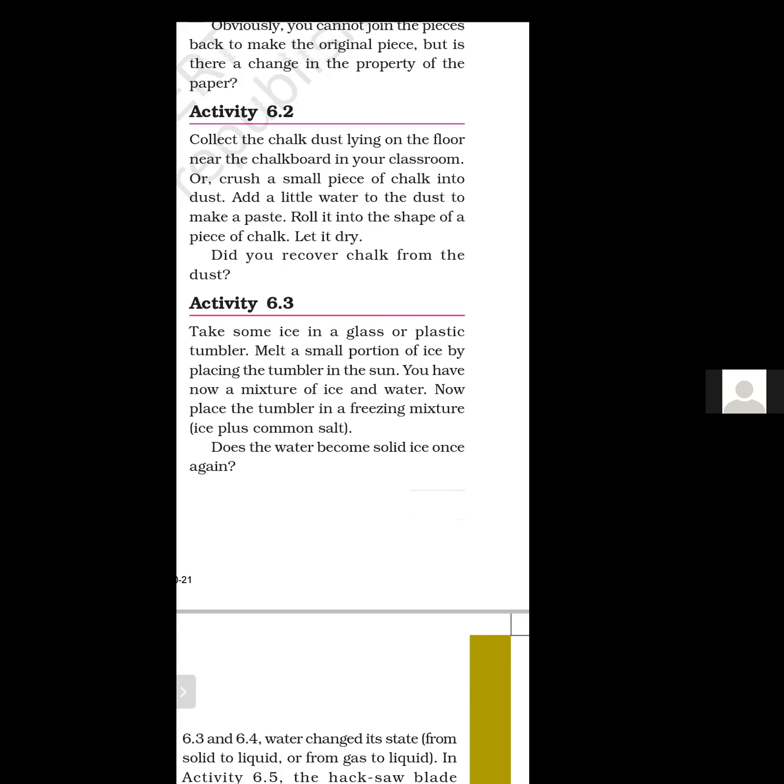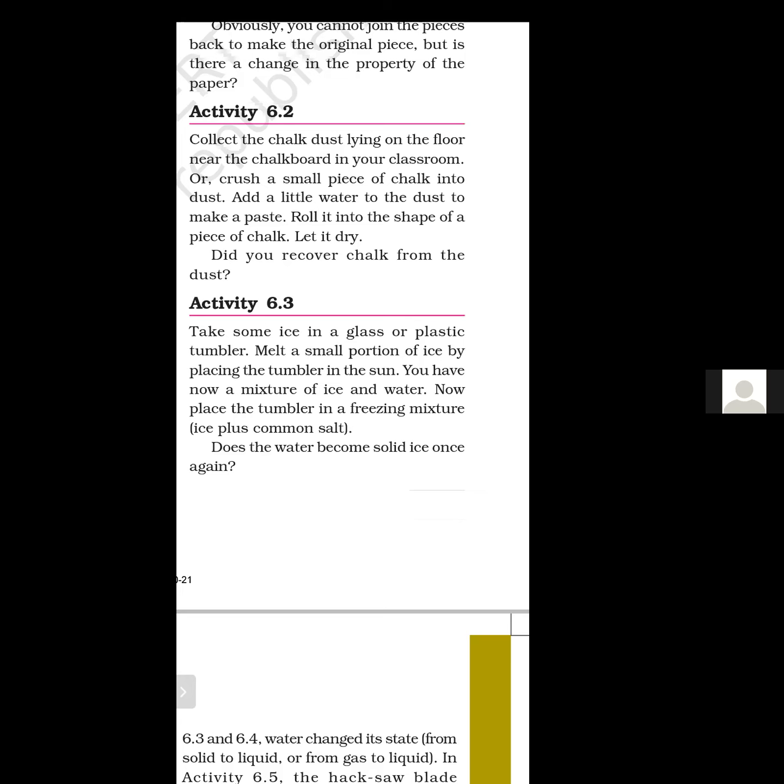Ice has the formula H2O and water also has the formula H2O. And also remember, students, vapor means steam also has the same formula, the same chemical composition. No new substance is formed. There is only a change in their state, solid to liquid.